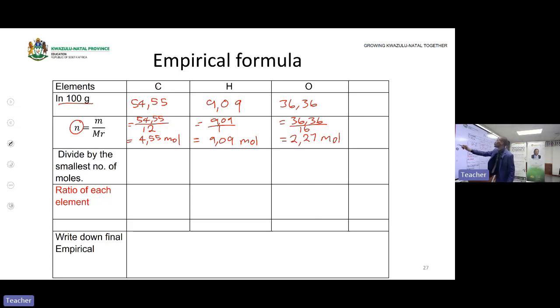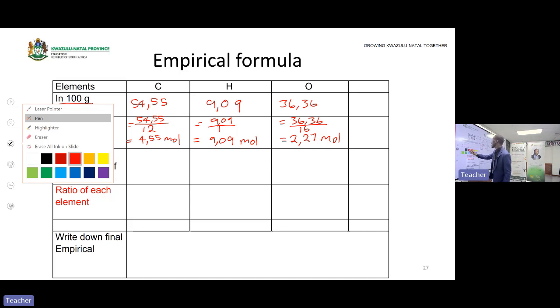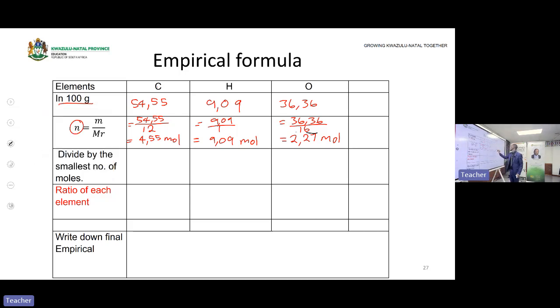After getting these moles, we look for the smallest number of moles. The smallest number of moles that I have here is 2.27 moles. That means I will divide by 2.27 across.